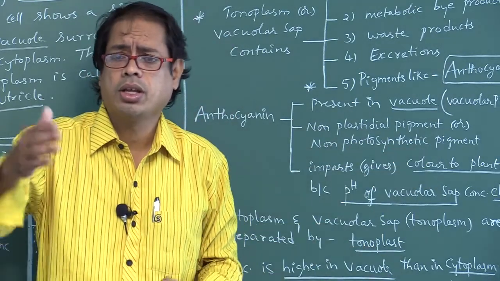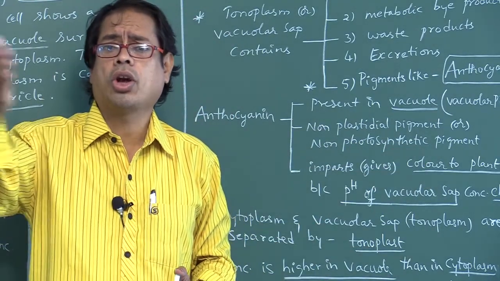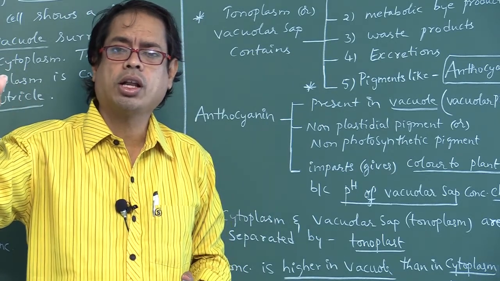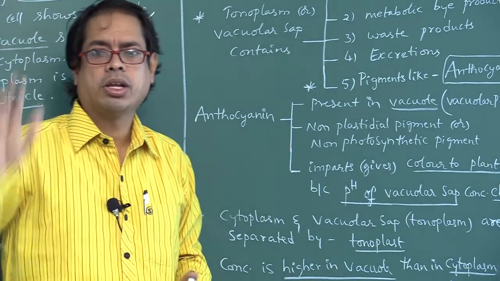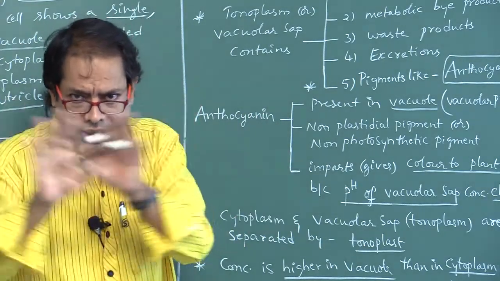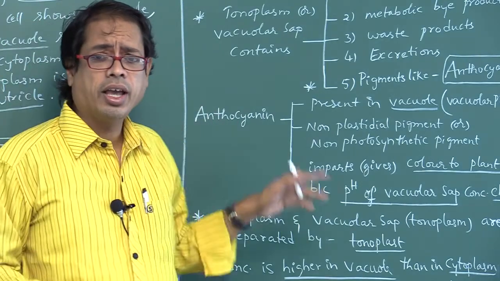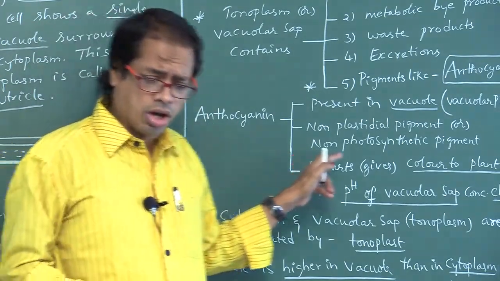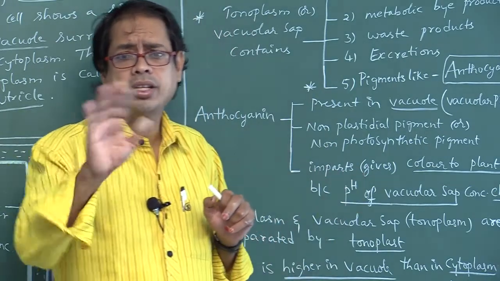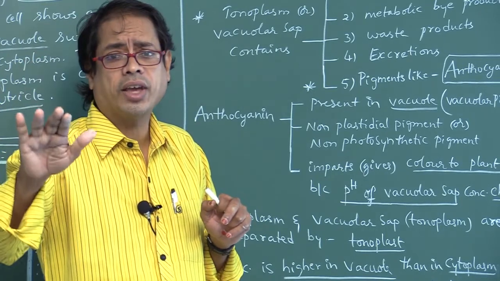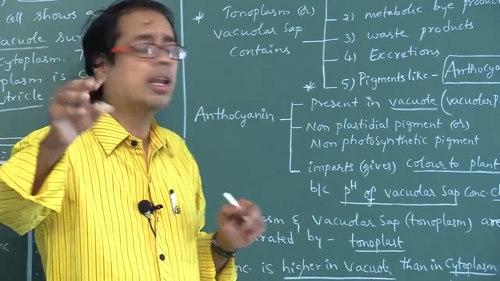Photosynthetic pigments, chlorophyll and carotenoids, are plastidial pigments. But anthocyanin is not useful for photosynthesis. It is not found in plastids or chloroplasts.